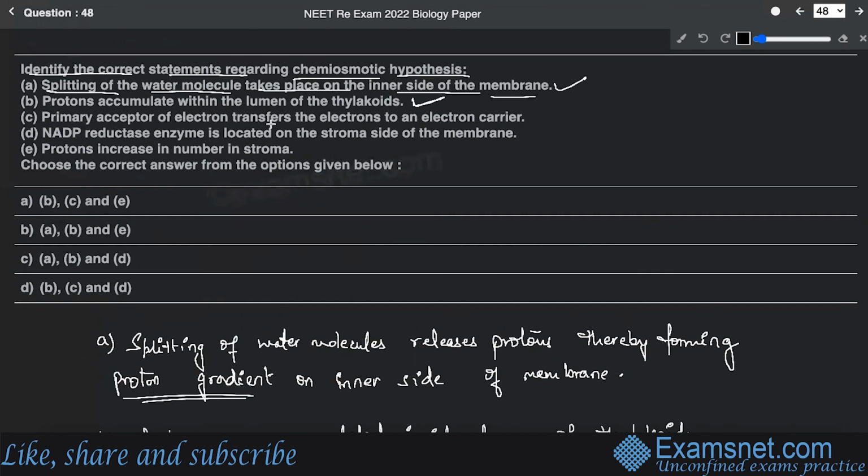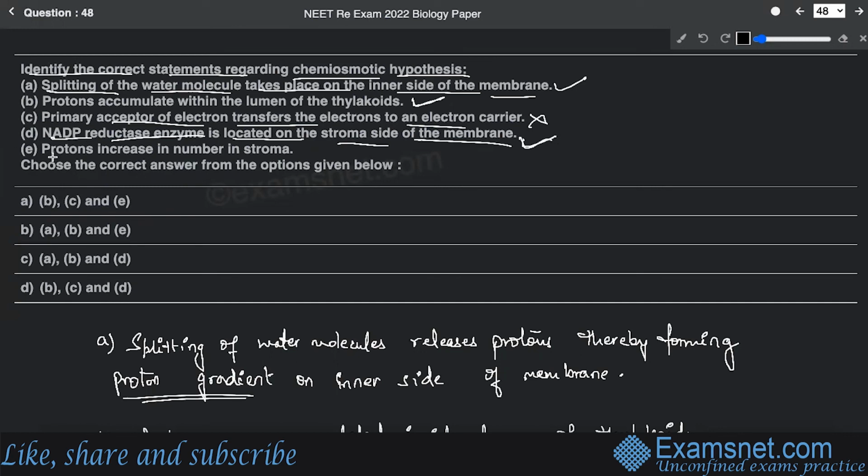Now, primary acceptor of electron transfers the electrons to an electron carrier. There is nothing like the process of transferring of electron that happens in case of this proton, in this chemiosmotic hypothesis. So definitely C is not involved, because this is a process which is involved in triggering the ATP synthesis, but not exactly in the ATP synthesis. So this we cannot consider it. Then NADP reductase enzyme is localized on the stroma side of the membrane. Again, this is true. Yes, the NADP reductase enzyme is present on the stromal side of the membrane.